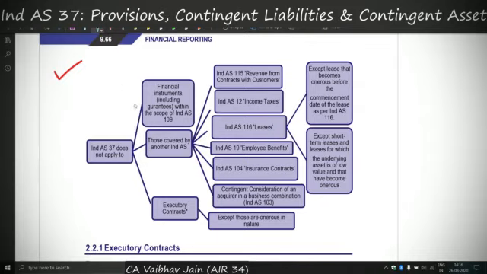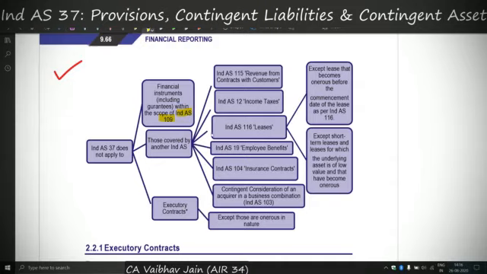Ind AS 37 firstly does not apply to financial instruments, including guarantees within the scope of Ind AS 109. Secondly, it does not apply to items covered specifically under separate Ind AS. And third, it does not apply to executory contracts. Under executory contracts, which we'll cover later, there is a concept of onerous contracts. Ind AS 37 is applicable to onerous contracts, but not to those executory contracts which are not in the nature of onerous contracts.